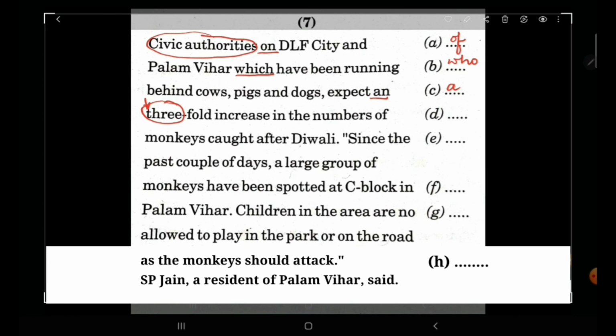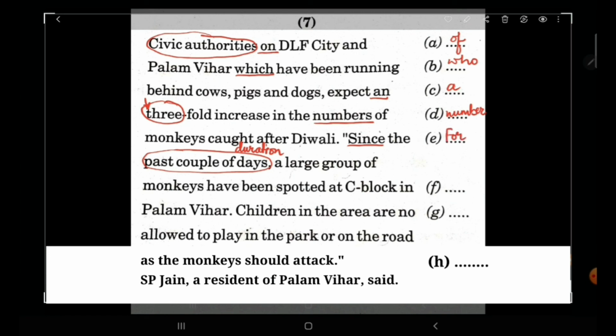Now numbers of monkeys is wrong. Instead it should be number, not s. Caught after Diwali since the past couple of days. Look at the next part of the sentence. Past couple of days tell us about a duration, and with a duration we use for, not since. So since is wrong, instead we'll use for.